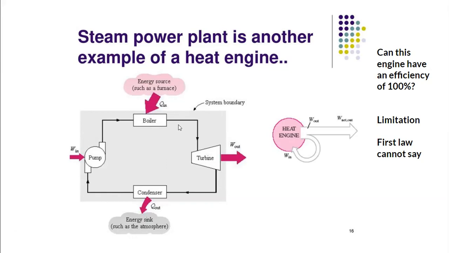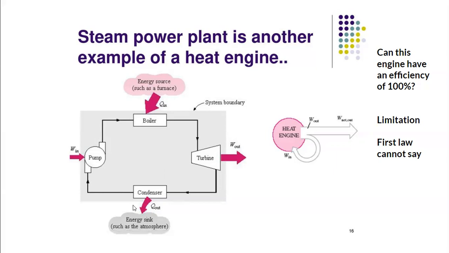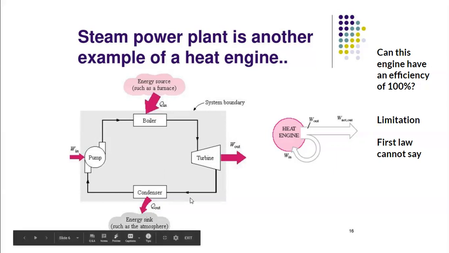So from the first law of thermodynamics, energy in is equal to energy out. So what is the energy in? Q in plus W in is equal to energy out, which is W out plus Q out. So that is what the first law tells us. It does not tell you the conversion efficiency of heat to work. That is the limitation of the first law of thermodynamics. So the first law cannot tell whether an engine can have an efficiency of 100%.